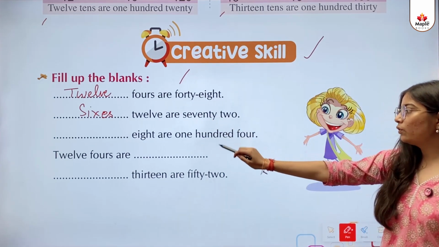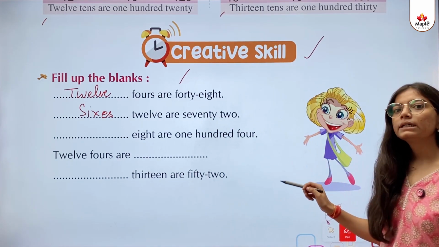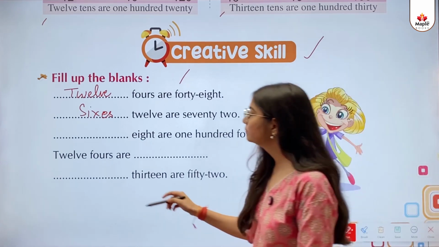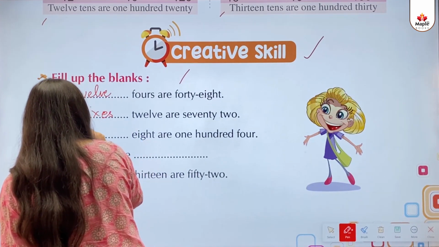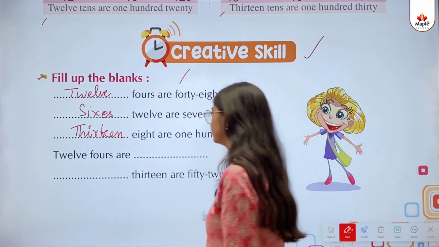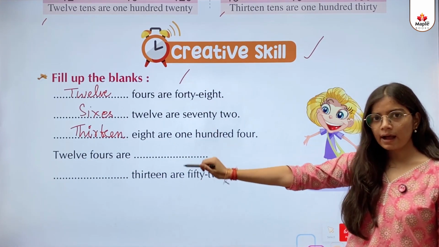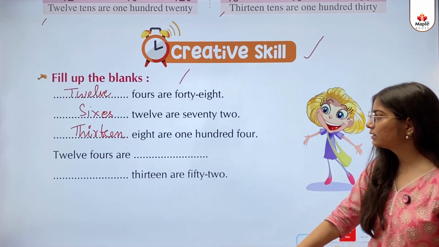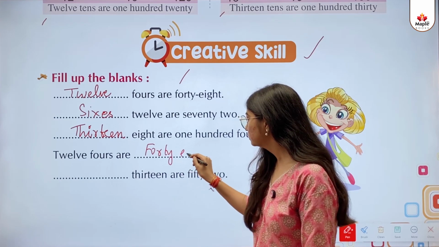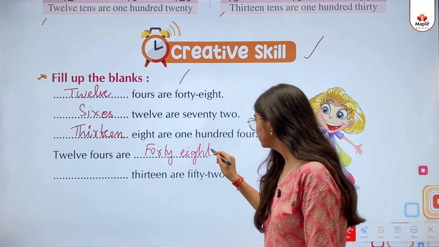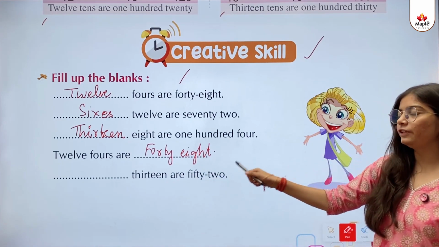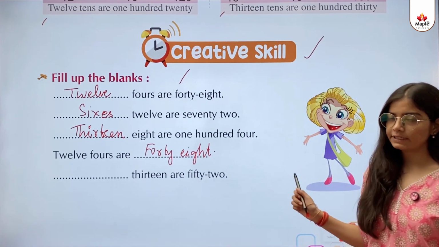Dash 8 are 104: 13 8 are 104. 12 fours are 48. Dash 13 are 52: 4 13 are 52.